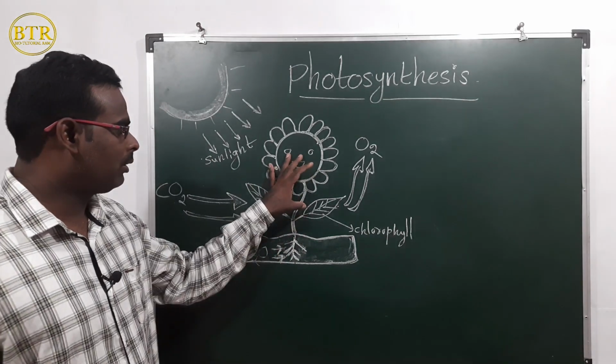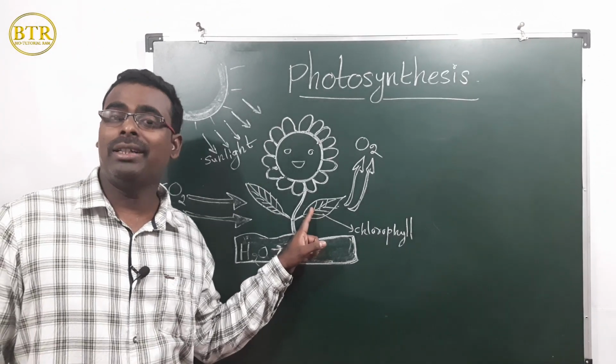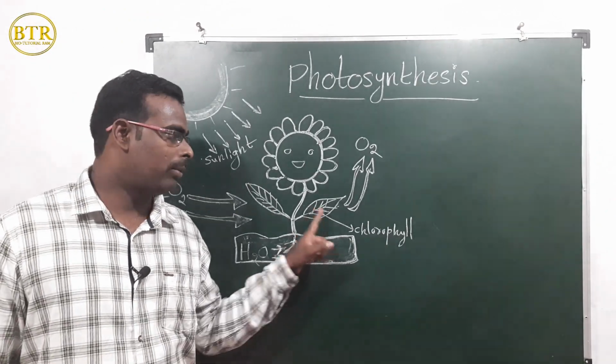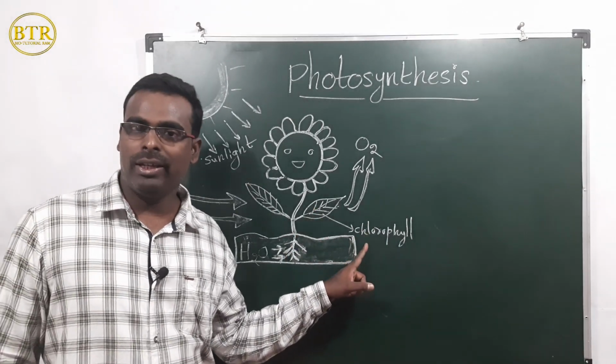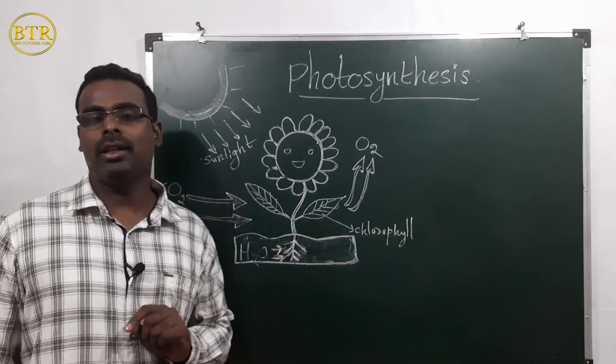So this is the plant. The plant contains leaves. Leaves are green in color because of the presence of chlorophyll. Chlorophyll is a green colored pigment. That's why leaves are green in color.